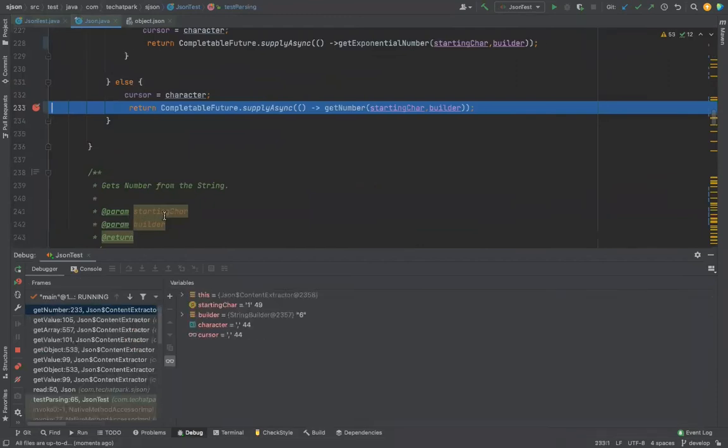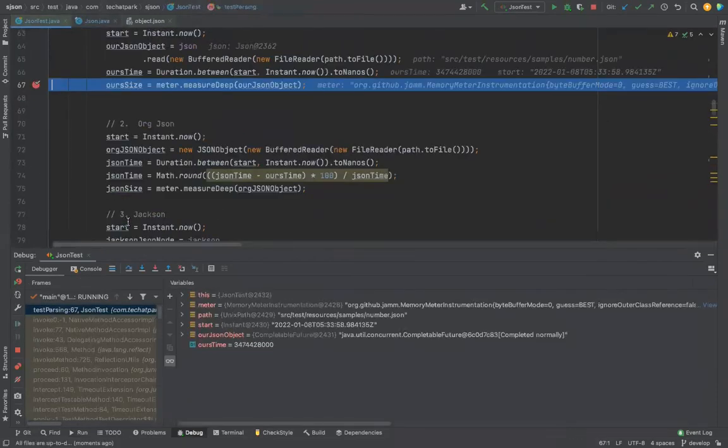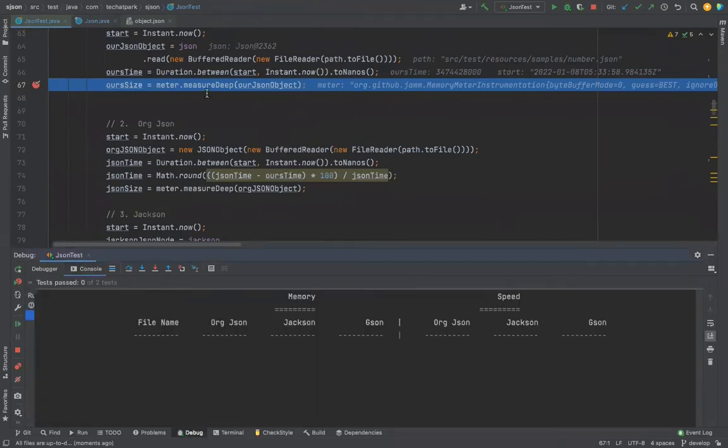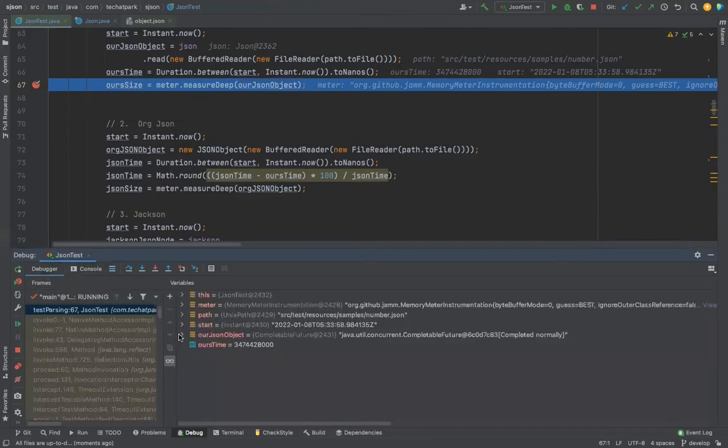This is a JSON object. So we are using a natural JSON object. This is a hash map. So let us see what is the content. Now this is the place where there is no exception. Okay. Now it is trying to measure the memory, but it failed. Let us see what is this problem that this guy is creating. Let us go to the debugger and see this, our JSON object.